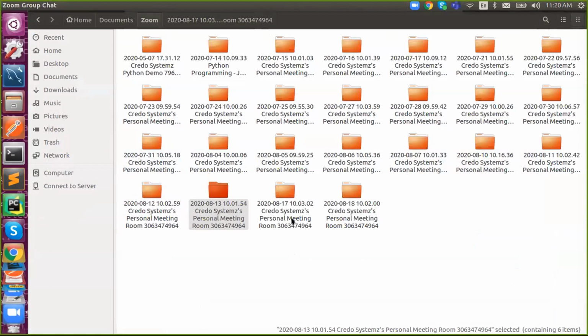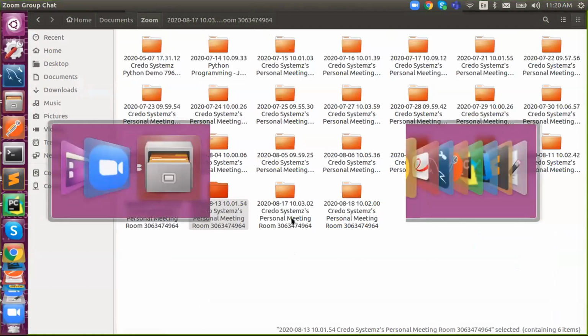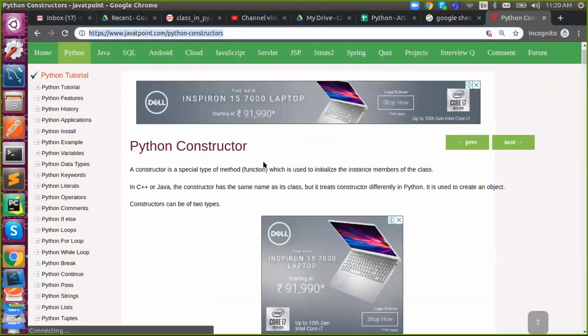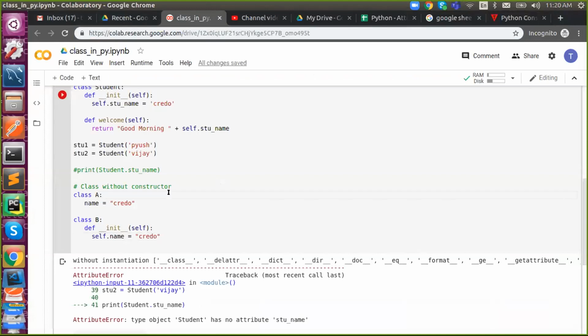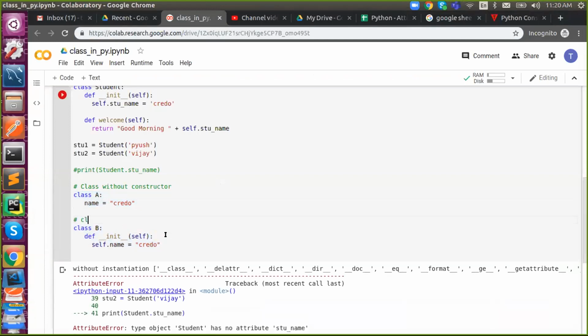Please try the init method and start with it. This is a class without a constructor, and this is a class with a constructor. We'll see tomorrow.